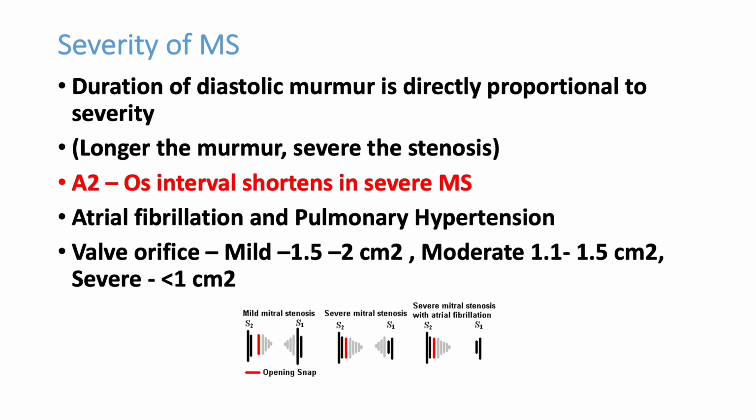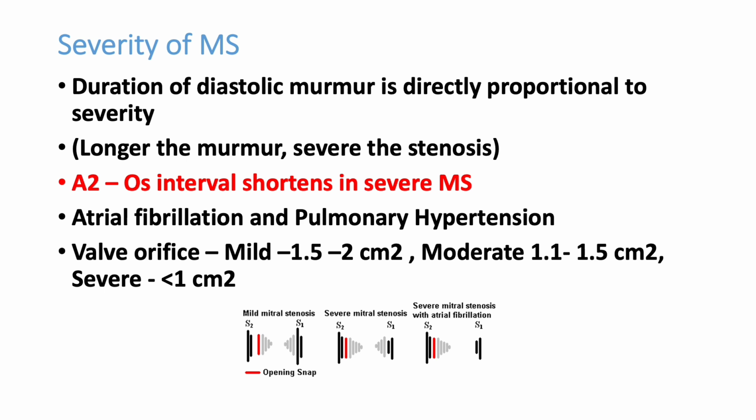Like aortic regurgitation, it's an early diastolic murmur, and the duration is very important, whereas in aortic stenosis or mitral regurgitation, the loudness of the murmur is very important. Longer the murmur, more severe the stenosis.